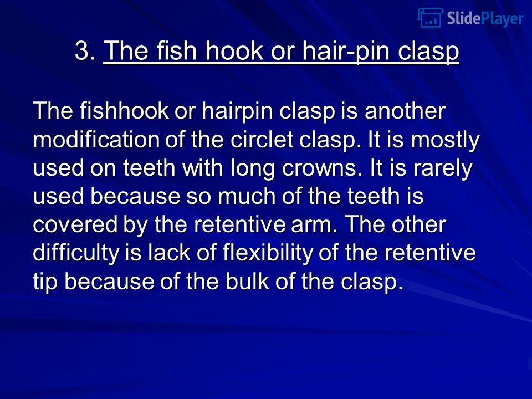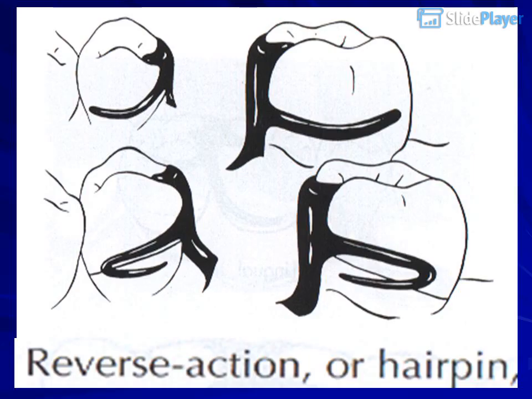3. The fishhook or hairpin clasp. The fishhook or hairpin clasp is another modification of the circlet clasp. It is mostly used on teeth with long crowns. It is rarely used because so much of the teeth is covered by the retentive arm. The other difficulty is lack of flexibility of the retentive tip because of the bulk of the clasp.